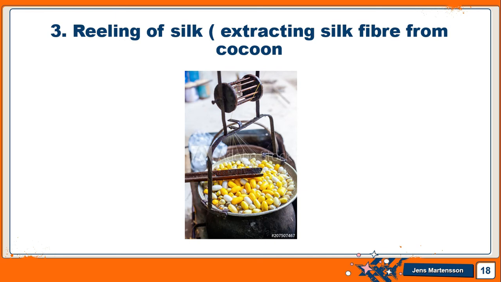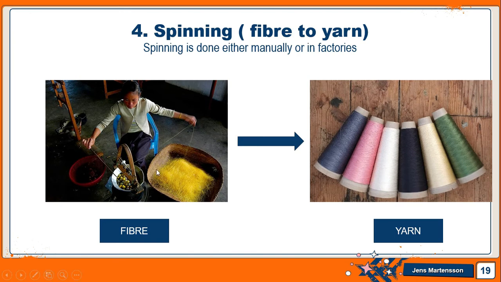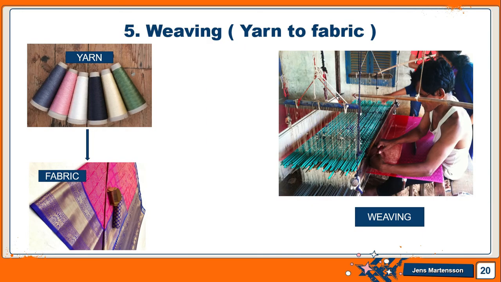Now what will happen after extracting the fiber? See, after extracting the fiber, this fiber is converted into yarn. How? By the process of spinning. With the help of spinning we convert this fiber into yarn. Now what do we do after converting into yarn? This yarn is further converted into fabric by the process of weaving. Weaving is done with the help of a machine, as you can see, and from this we get a fabric. So this is how we get the fabric.